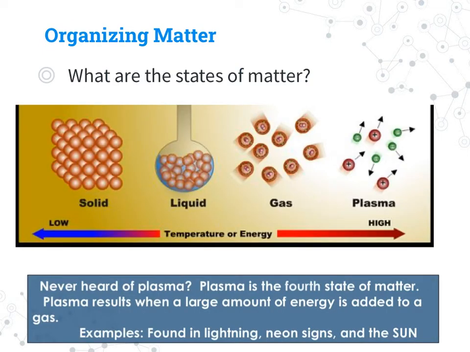The states of matter are solid, liquid, and gas that we typically know about. And there's also plasma. Never heard of plasma? Plasma is the fourth state of matter. Plasma results when a large amount of energy is added to a gas. So it's found in lightning, neon signs, and the sun. We can either have electrical energy that turns it from a gas to a plasma, or just a high